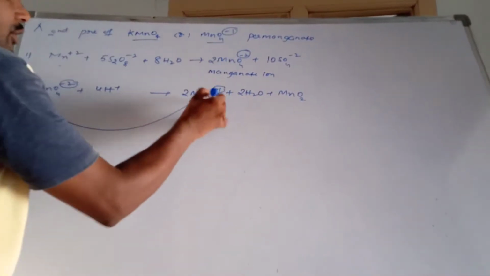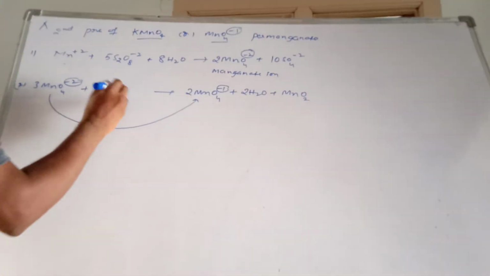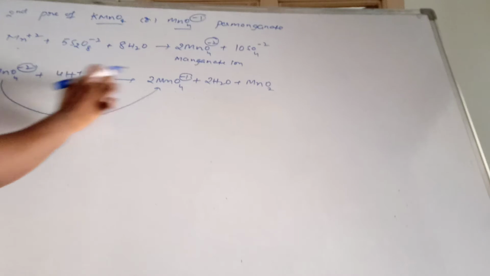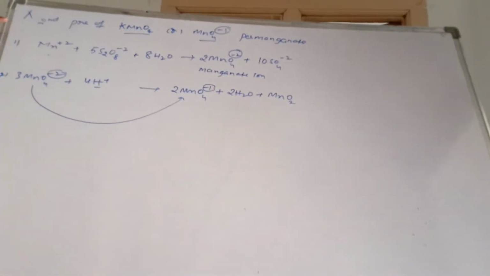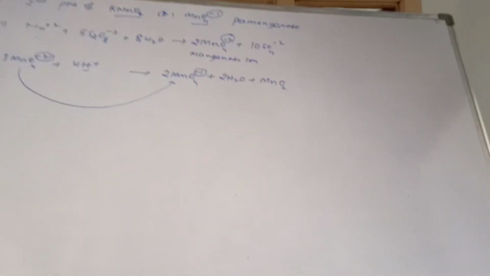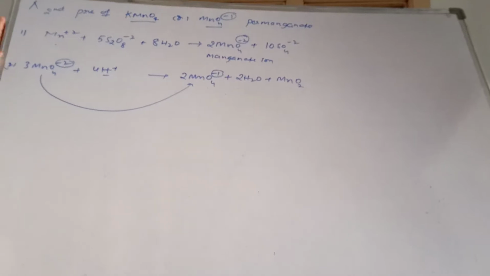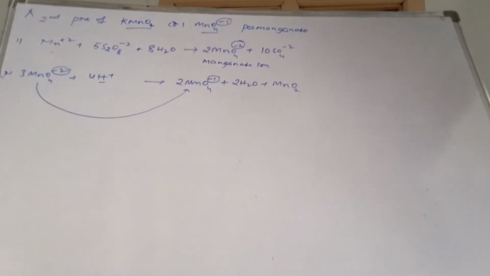This is only our preparation. 4 moles of H plus converted to 2 H2O and MnO2. This is the second preparation method of MnO4 power -1, KMnO4. This is unimportant, just for reference purpose only.